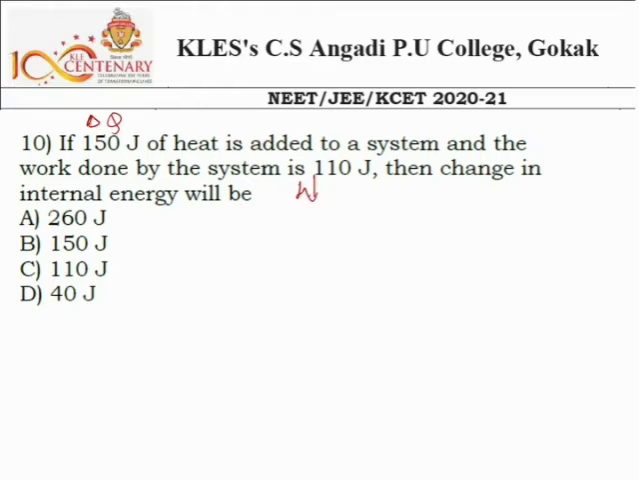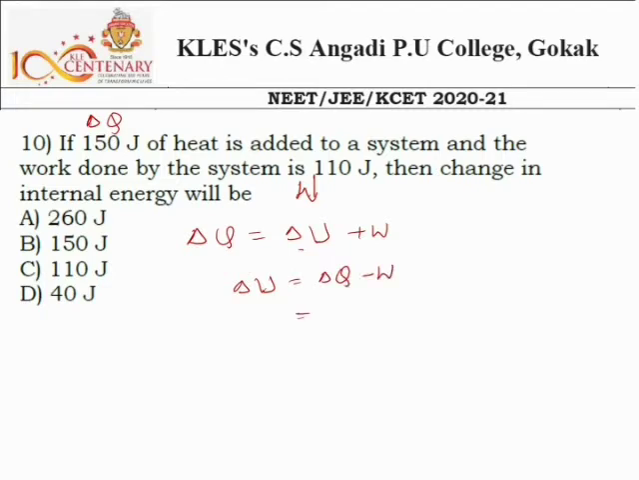So the change in internal energy, how to solve this one? By using the first law of thermodynamics, delta Q is equal to delta U plus W, a very simple one. Now I want the change in internal energy, so delta U is equal to delta Q minus W. I took this W to the left hand side.